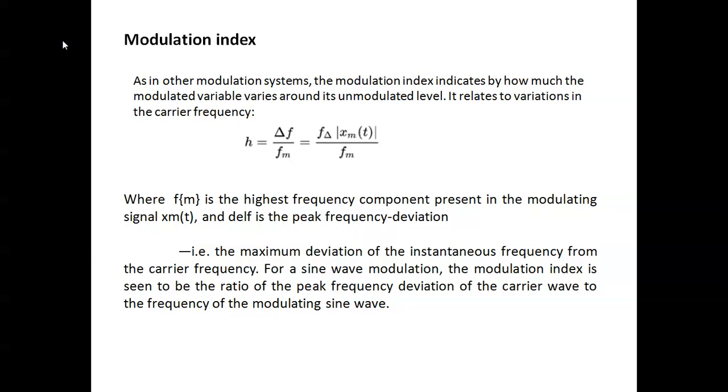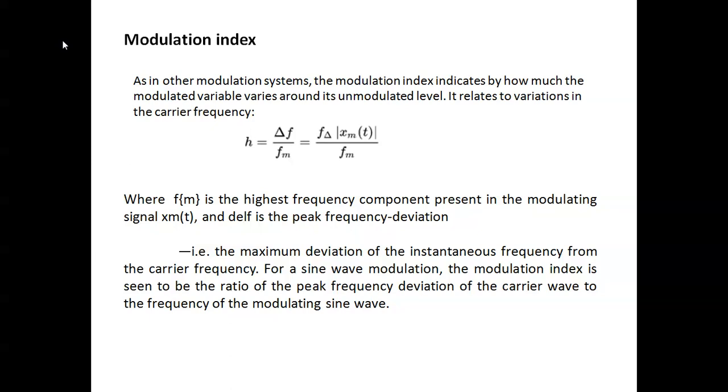Modulation index indicates how much the modulation varies. Based on the modulation index, the signal is divided into narrowband and wideband. If the modulation index is less than one, we call it a narrowband signal. If the modulation index is above one, that means a large modulation index, we call it a wideband signal.